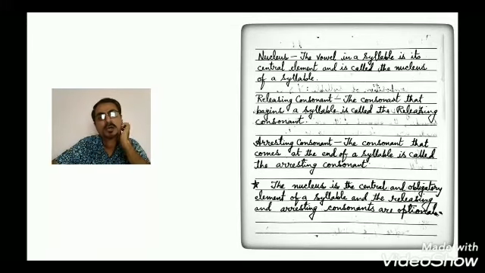Now, in structure we have the nucleus, that is the vowel sound. Then we have the releasing consonant and the arresting consonant. The releasing consonant is the consonant with which the syllable starts, and the arresting consonant is the consonant with which the syllable ends. Now the nucleus is central and obligatory, whereas the releasing and arresting consonants are optional.